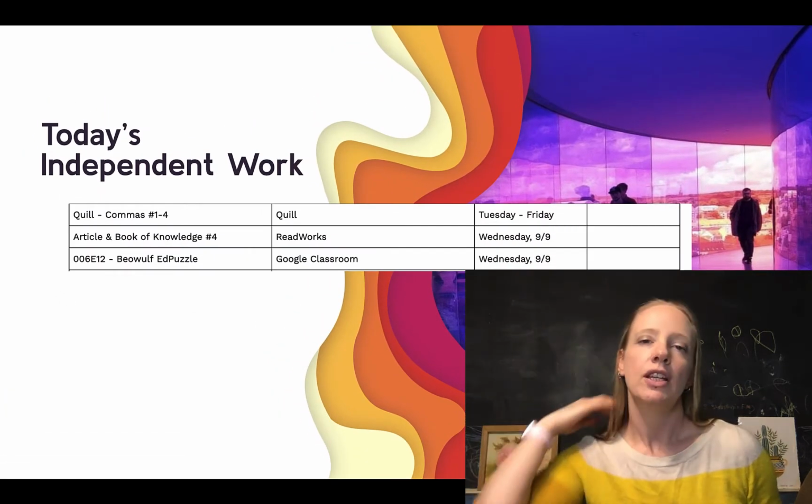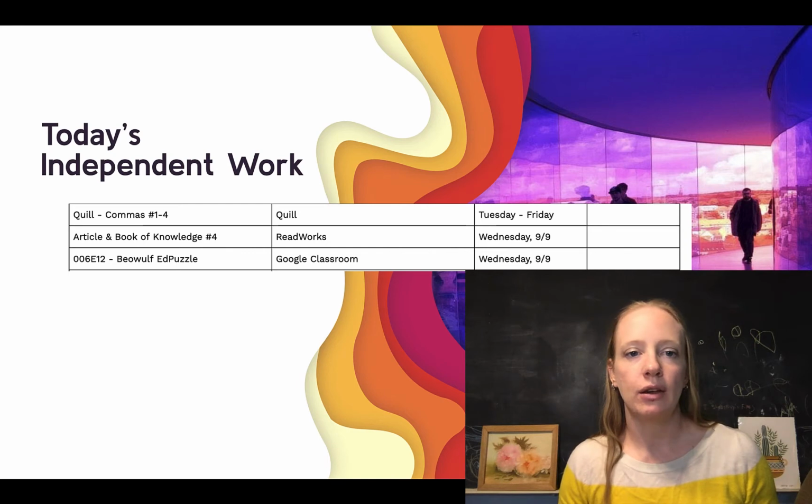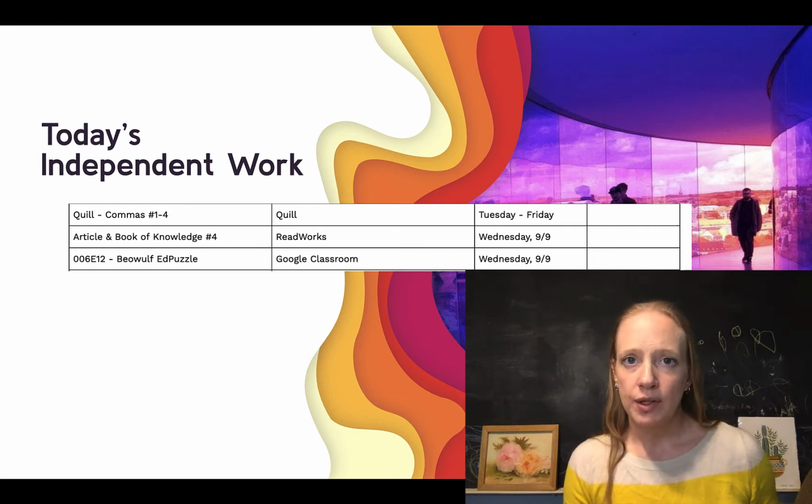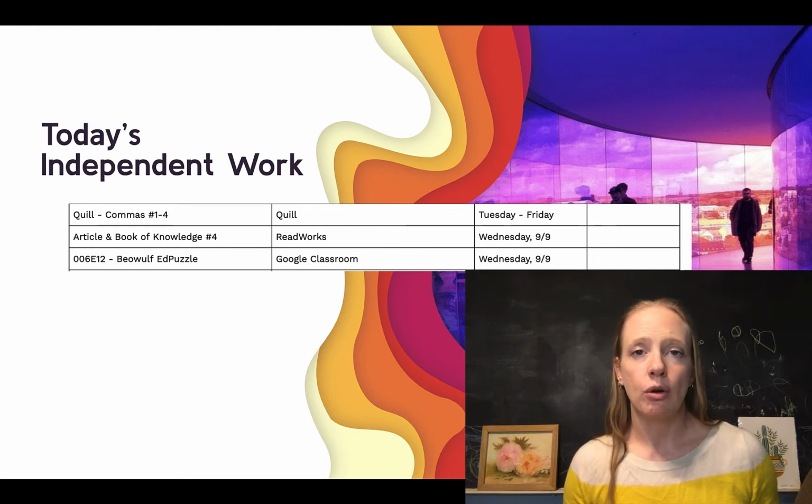Additionally, you need to keep working on your Quill comma unit. There are 4 of them this week that you need to complete, and then do your 4th article and book of knowledge in ReadWorks. So that should get you caught up if you've done everything that has been assigned so far. Now, if you have not done one of those assignments, then keep watching the video. We're going to go over each of them.